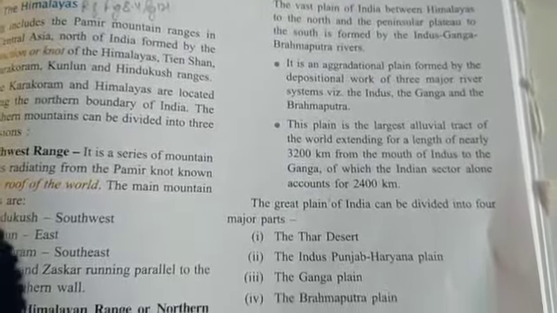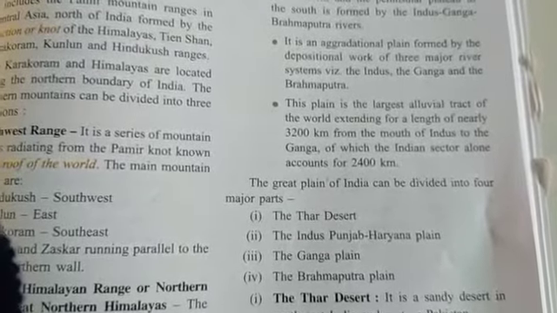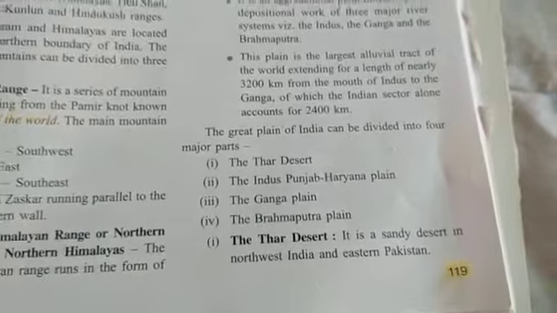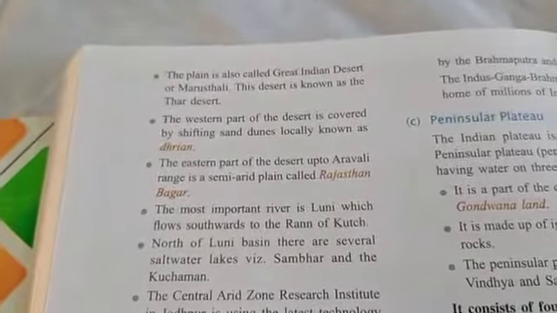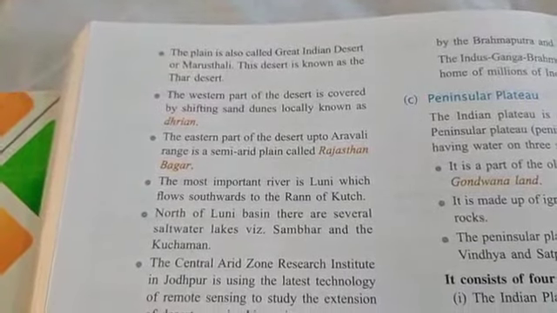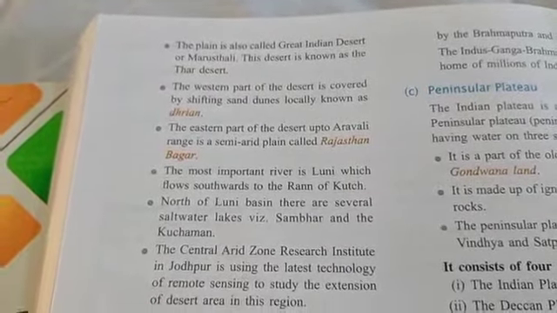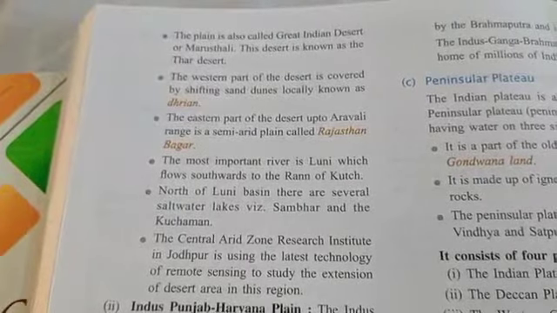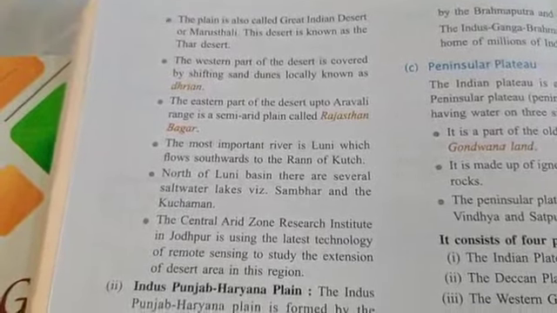The Great Plain of India can be divided into four parts: Thar Desert, Indus Punjab Haryana Plain, Ganga Plain and Brahmaputra Plain. The Thar Desert is a sandy desert in northwestern India and eastern Pakistan, also called the Great Indian Desert. The western part is covered by shifting sand dunes known as the Rayan. The eastern part of the desert, up to the Aravalli ranges, is a semi-arid plain called Rajasthan Bhagar.